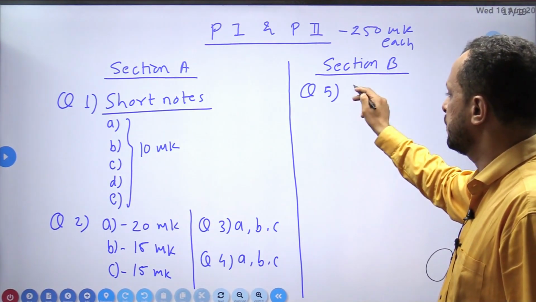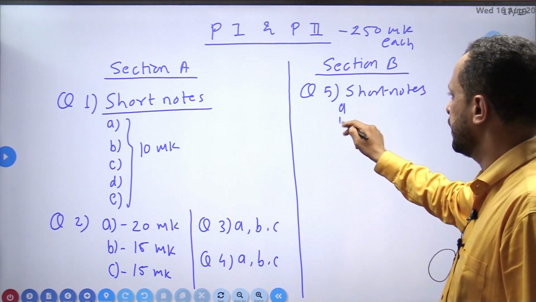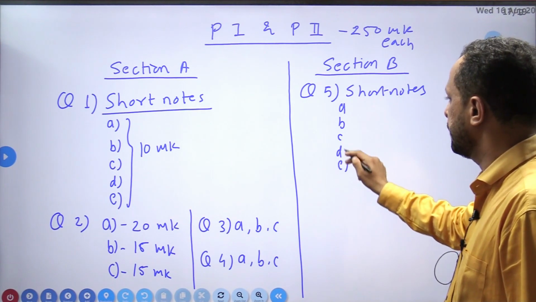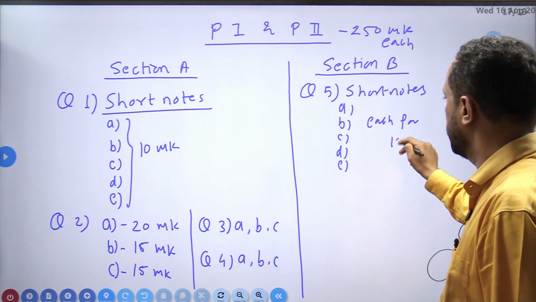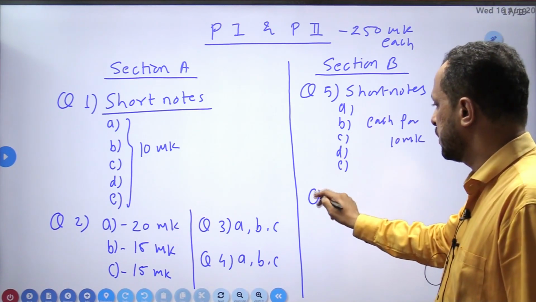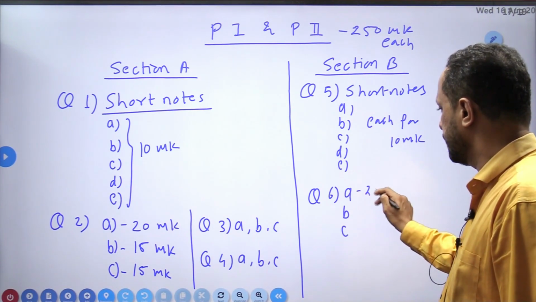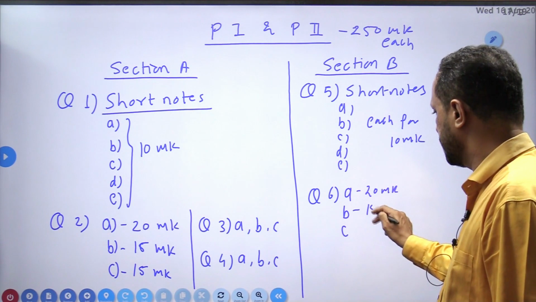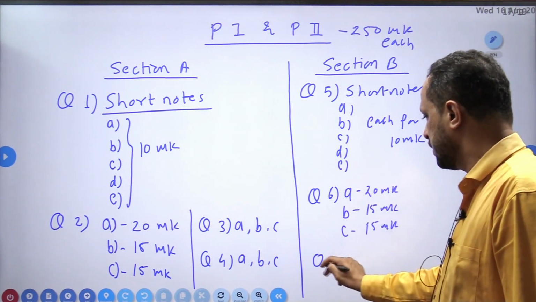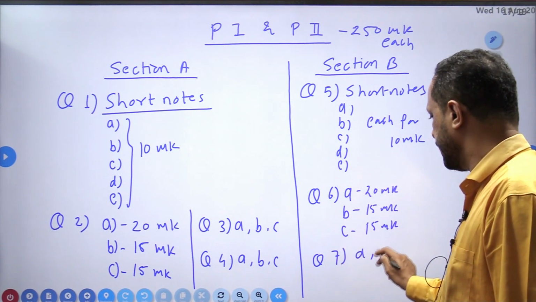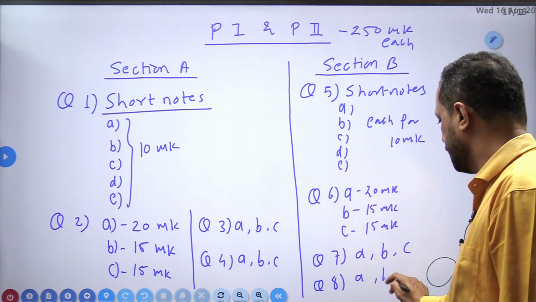Question number 5, short notes, same way, A, B, C, D, E, each for 10 marks. Question 6, A, B, C, 20 marks, 15 marks, 15 marks. Question 7, same way, A, B, C. Question 8, A, B, C.